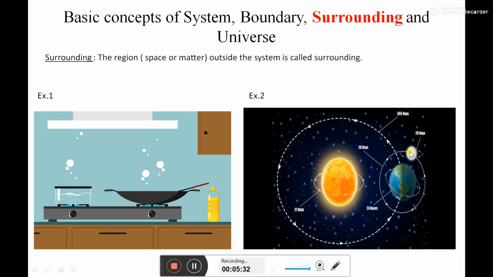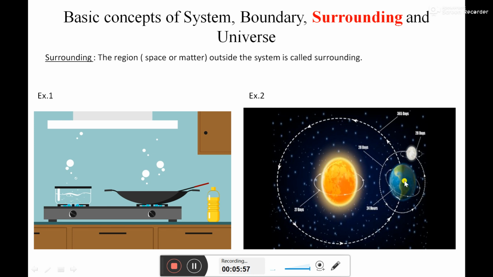For example, the effect of the moon takes place on earth, that is high tide and low tide. The effect of the sun is also considerable on earth, that is the radiation coming from the sun. Due to the sun only our biodiversity is there. So these surroundings are affecting the system.